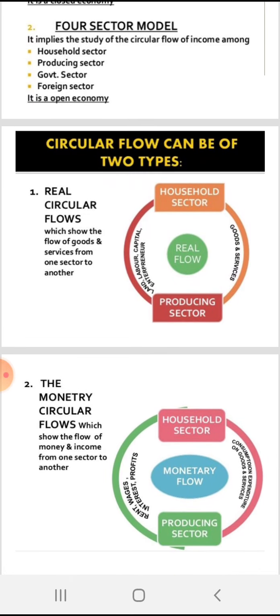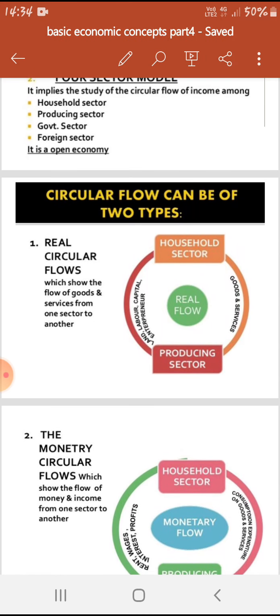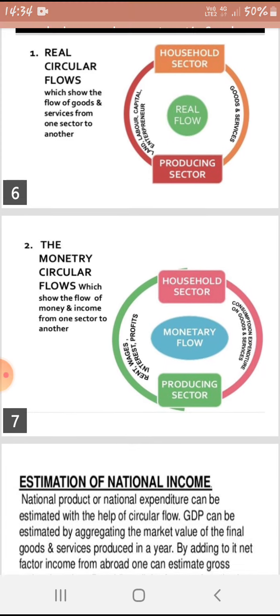Now let us see the circular flow, which can be of two types: the real circular flow and the money circular flow. The real circular flow shows the flow of goods and services from one sector to another sector, that is from the household sector to the producing sector to the household sector. From the household sector the producing sector receives land, labor, capital and entrepreneur, and in return it gives goods and services to the household sector.